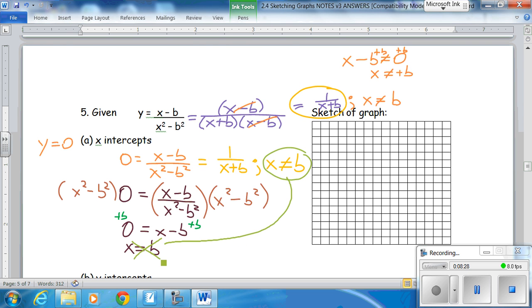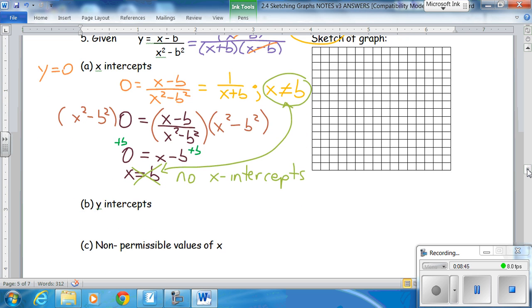So that doesn't work. Whatever it is, it has no x-intercepts. It's either above the x-axis or below the x-axis. Don't know, can't say anything about it.